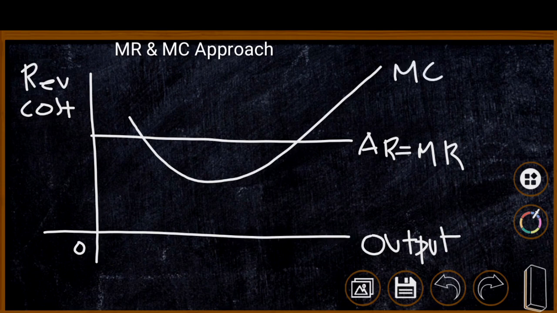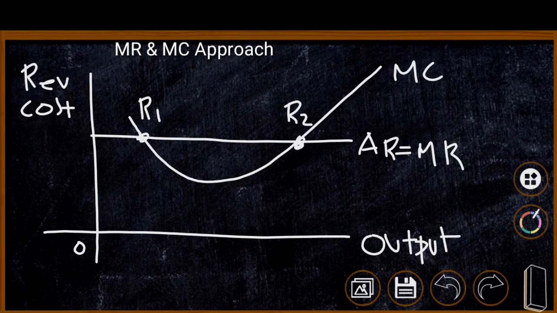We have 2 points of intersection, R1 and R2. In these two cases, MC is equal to MR. But at the first stage, R1, marginal cost is decreasing. That means the firm is earning certain benefits over their cost, and automatically the firm does not have a tendency to stop production. Therefore, the firm will continue production until R2. And at R2, MC is cutting the MR curve again, but it is from below.